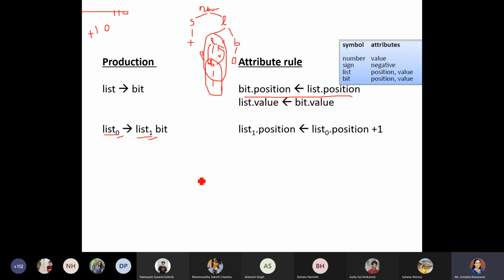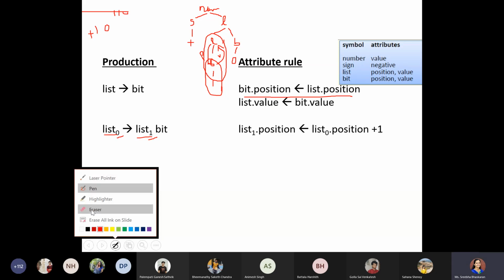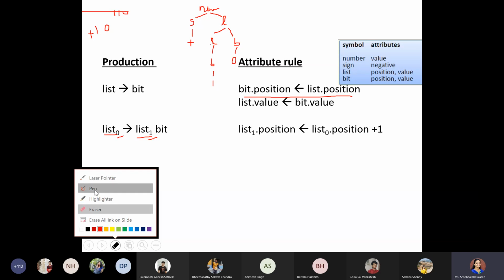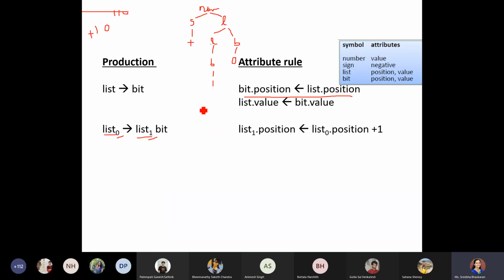Now, when I am expanding it, let me erase this portion. So this is my parse tree. For this parse tree, how do I apply the calculation? Starting with the position. Initially, when I call the number starting production rule itself, my position has been initialized to 0, right? So that same position would be taken up by this list also, right?